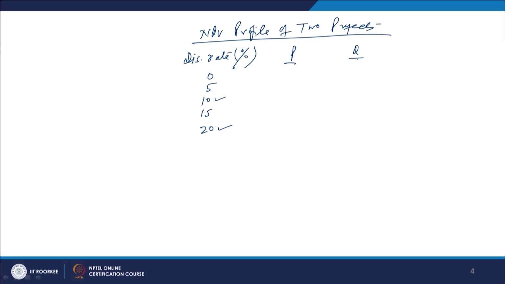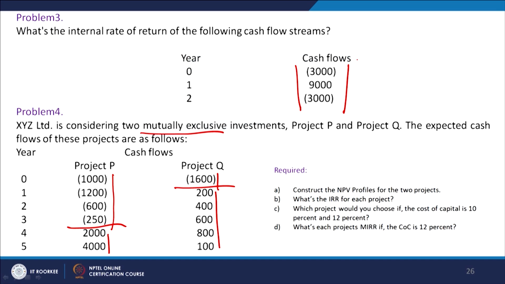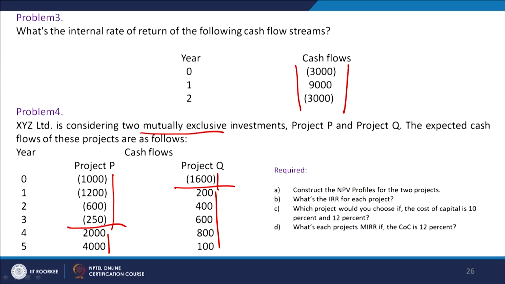When we have to calculate the NPV for these 2 projects, P and Q, you know the process very easily. For example, if you want to calculate the NPV of the 2 projects by applying the discount rate, and the discount rate is 0, the NPV will be simple. The value of the outflow and inflow will be the same, because the discount rate is 0. You will be doing 1 plus 0, so we are assuming that the values of cash outflows and cash inflows are going to be the same.